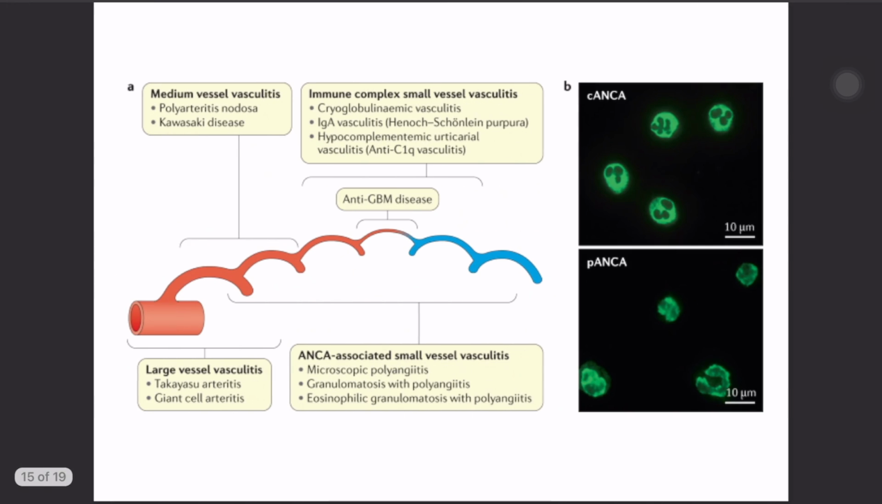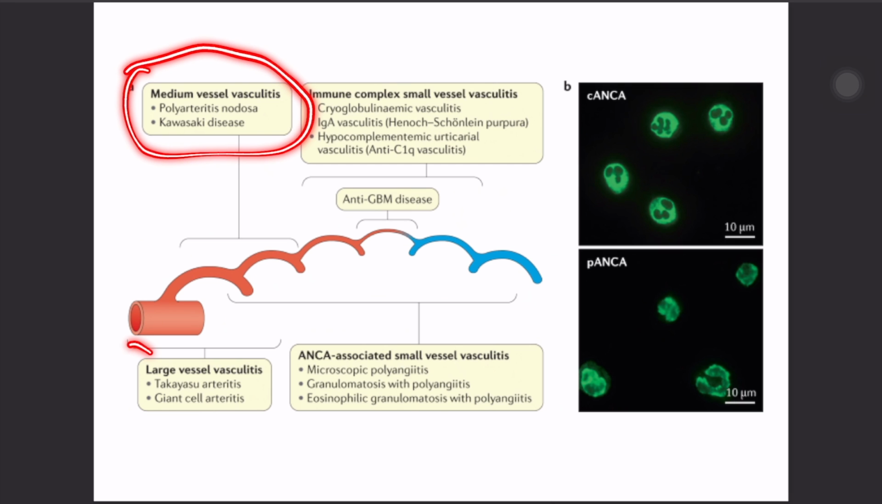Okay, in this image we can see the C-ANCA. It is cytoplasmic. Here it is only perinuclear. Okay, so here remember these two. This is important. What is medium vessel? What is large vessel? Okay, large vessel is Takayasu and giant cell. Medium vessel is polyarteritis nodosa and Kawasaki.